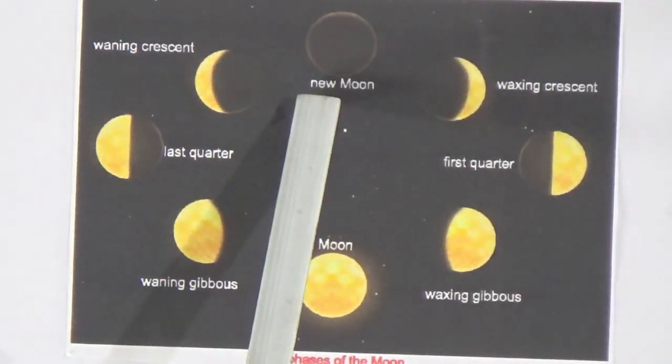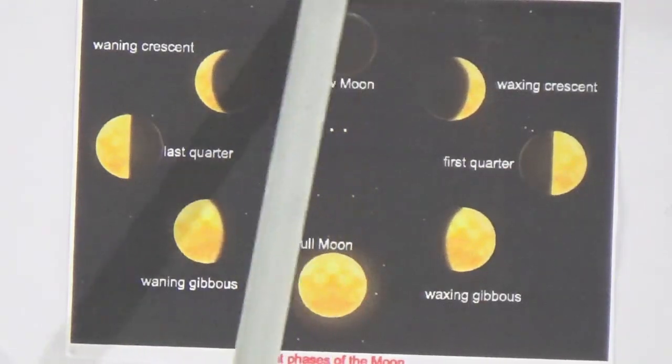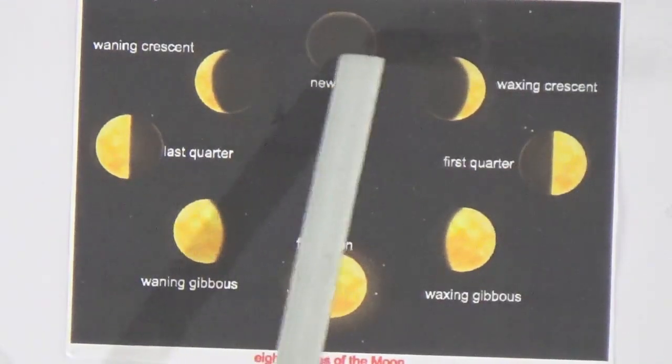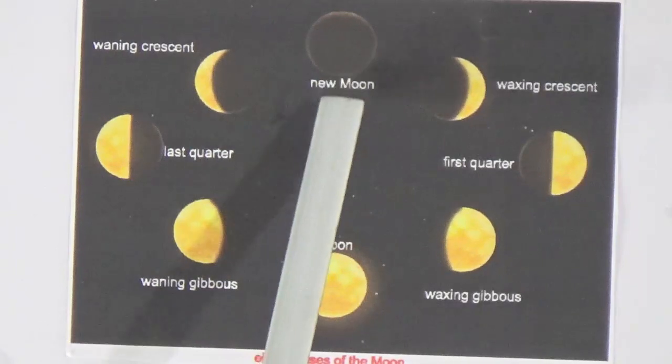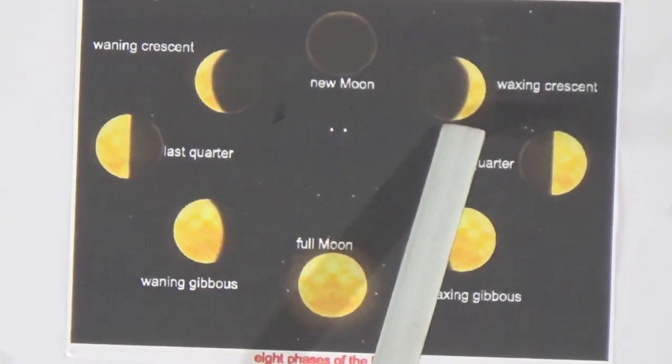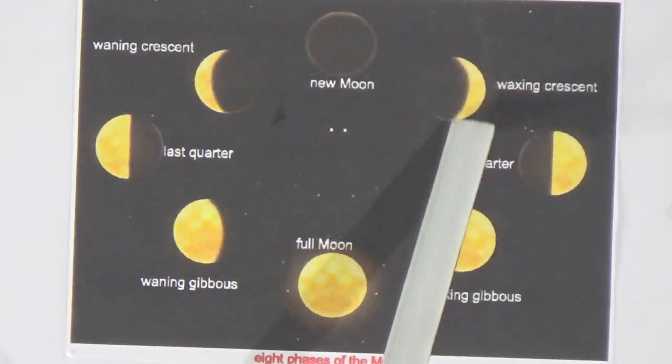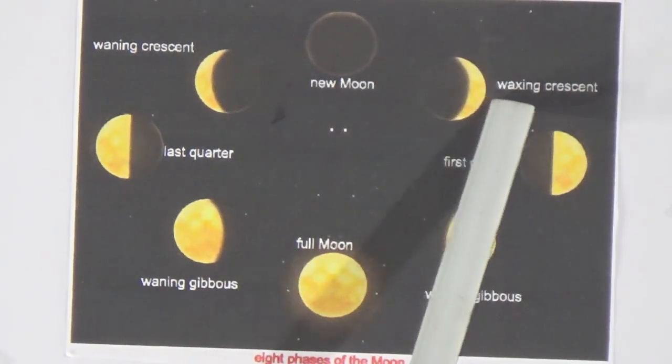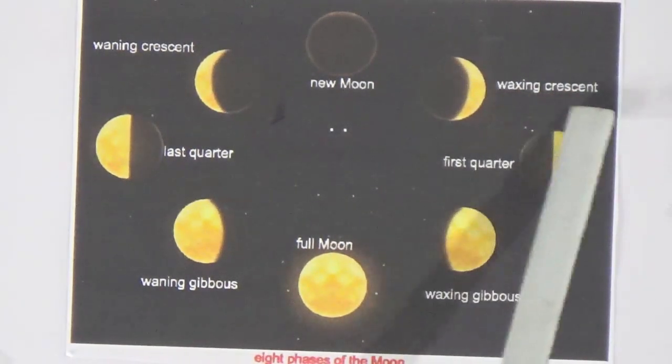Now we will see that. Look at this picture. Here is no lighted part. This is called new moon. After that, you can see this picture. Here is some lighted part. This is called waxing crescent.